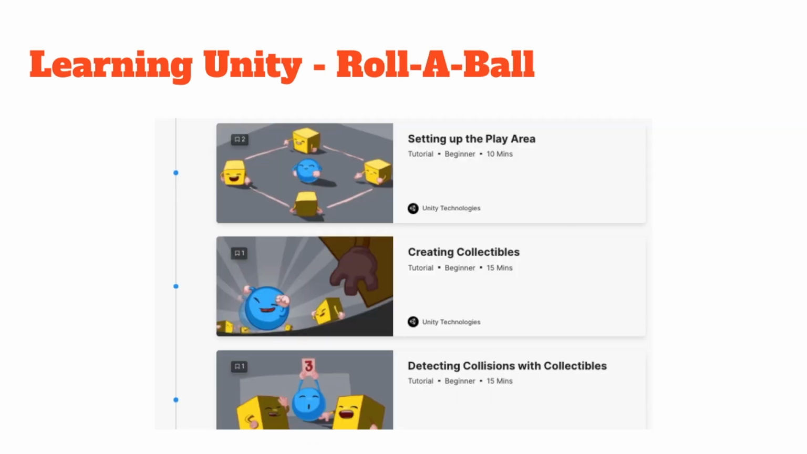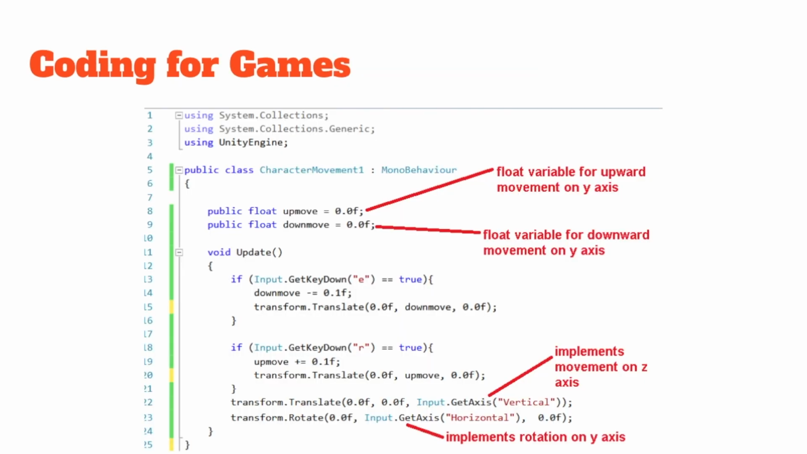Another excellent introductory tutorial is Rollerball, which you can find on the Unity Learn section. Again, they provide you with all of the bits and bobs that you need in order to make the game, and it'll give you a good understanding of how coding works. Speaking of coding, a lot of you may be slightly daunted by coding. You may have had a bad experience when you were at school and they were trying to teach you Python or something.